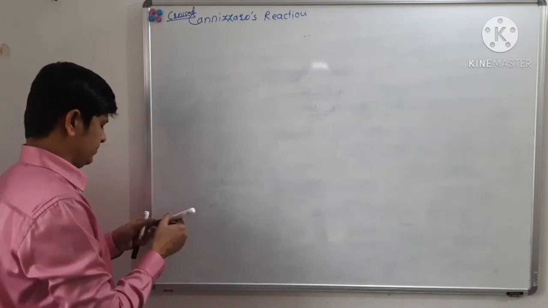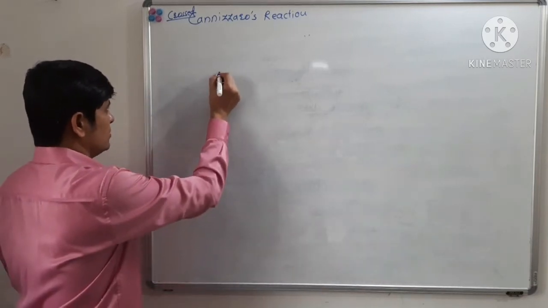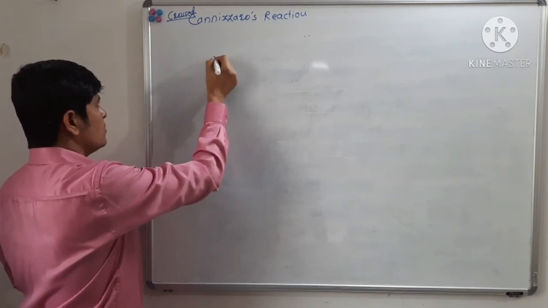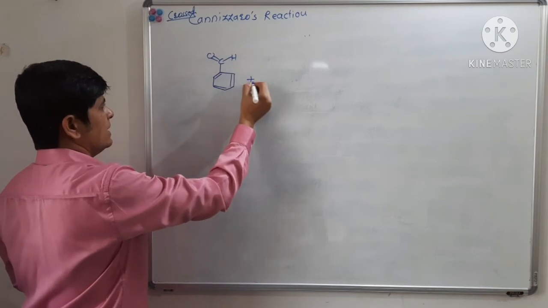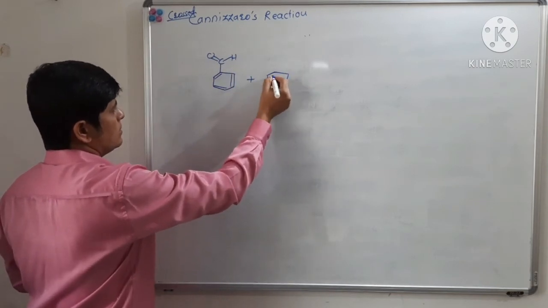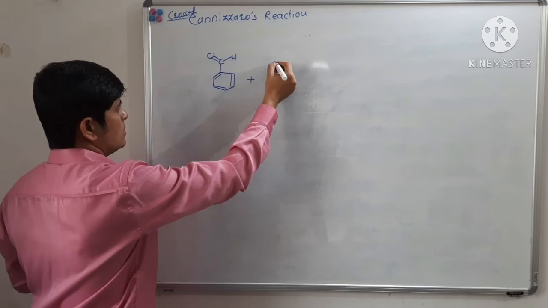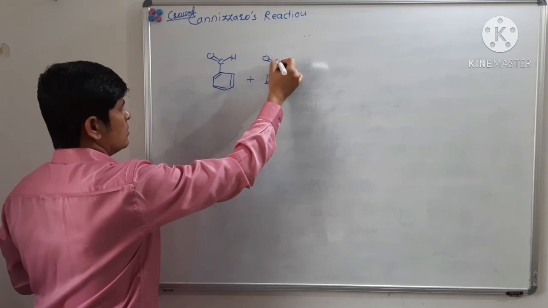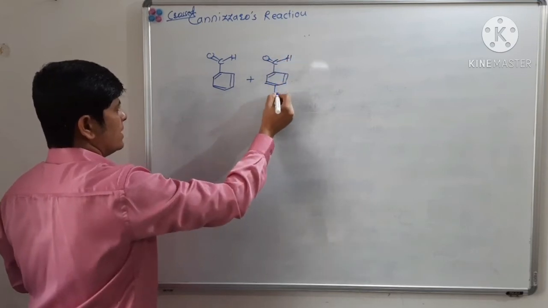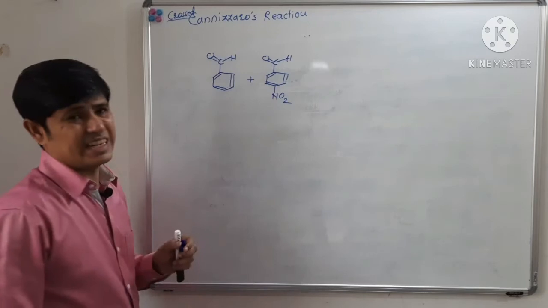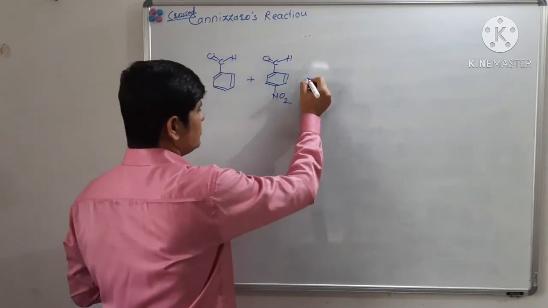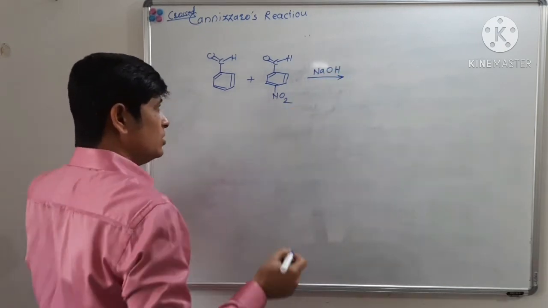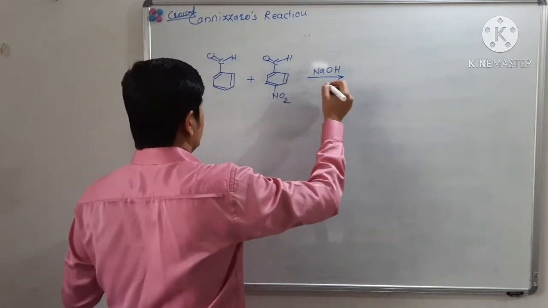See, for example, suppose we react benzaldehyde and para-nitrobenzaldehyde with sodium hydroxide.